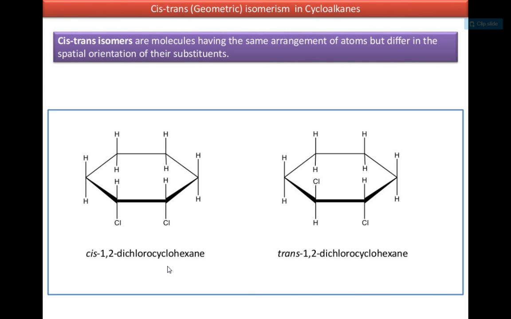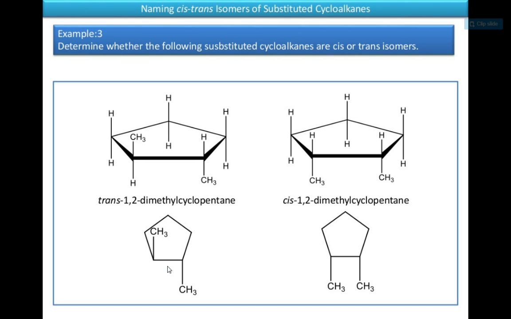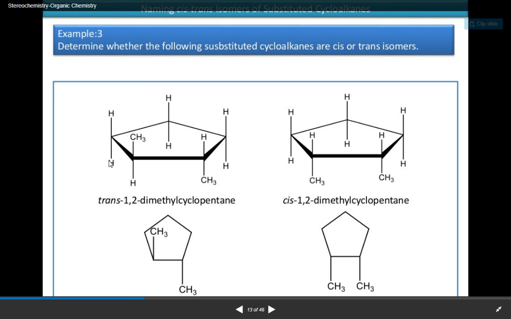In this way, the ring compounds also show geometric isomerism. If the groups are on the same side, it will be cis, and if they are on the opposite side, it will be trans. Determine whether the following substituted cycloalkanes are cis or trans isomers. See, here the two methyl groups are shown opposite. It is trans-1,2-dimethylcyclopentane. In this example, the two methyl groups are shown on the same side. It is cis-1,2-dimethylcyclopentane.